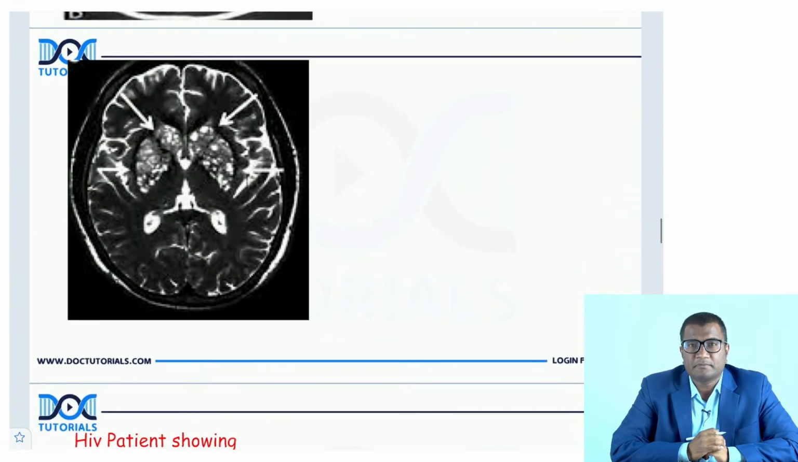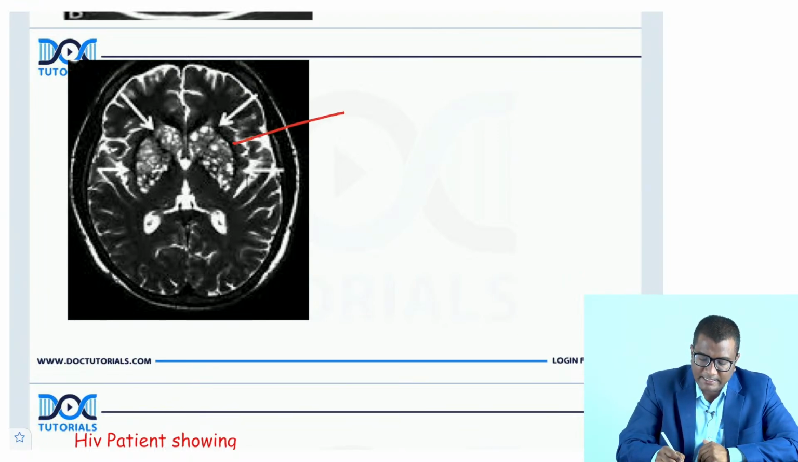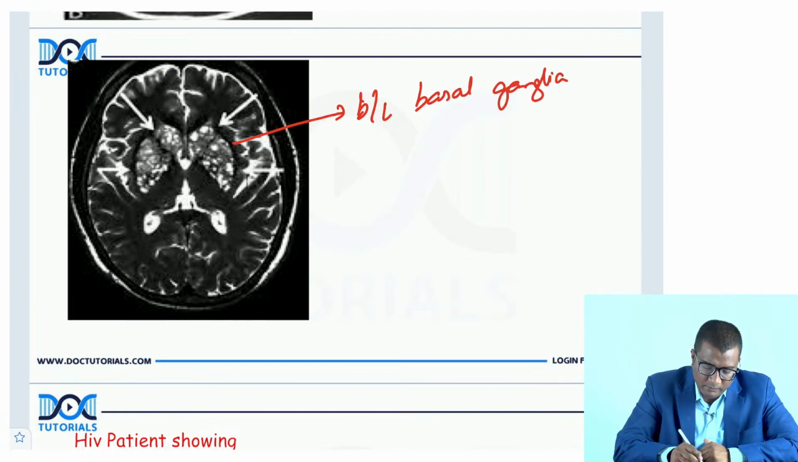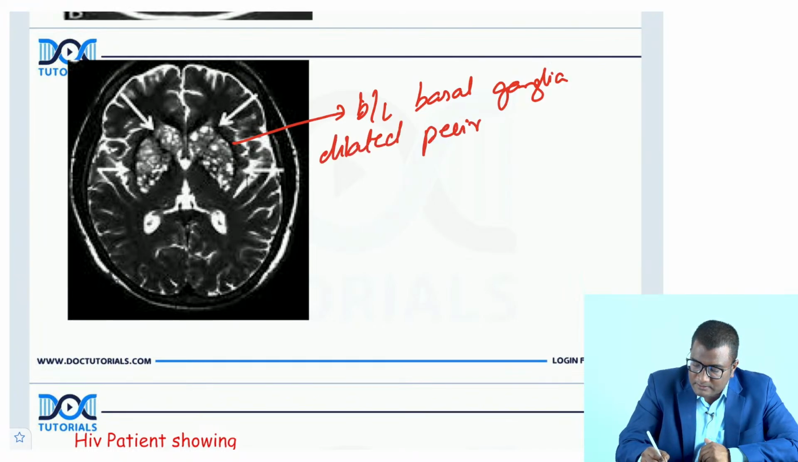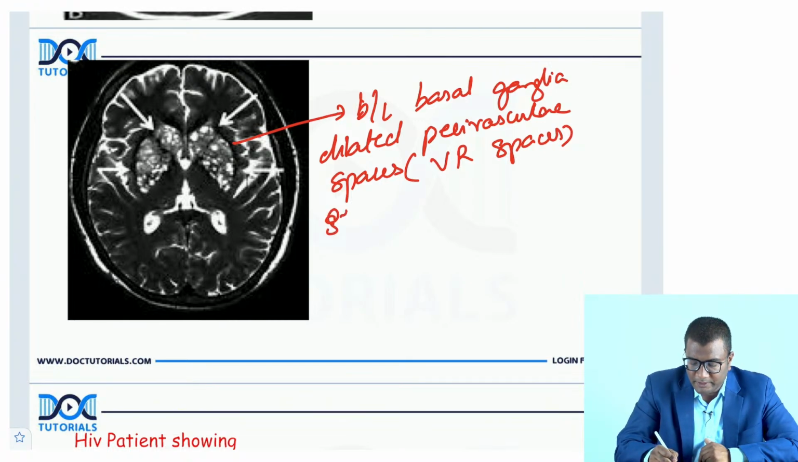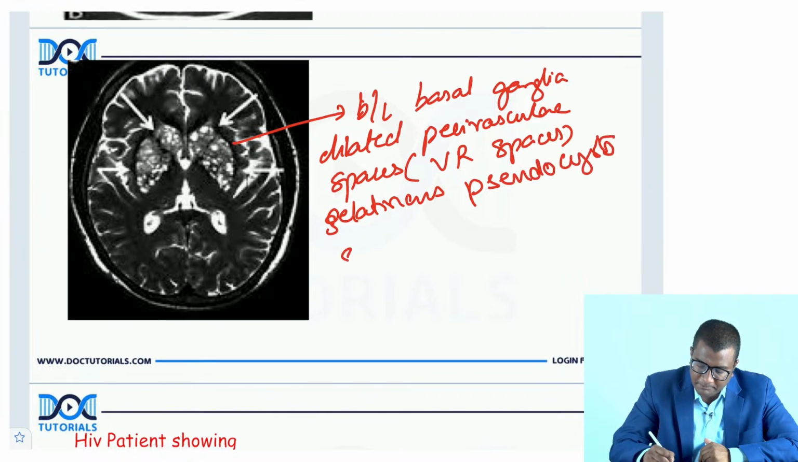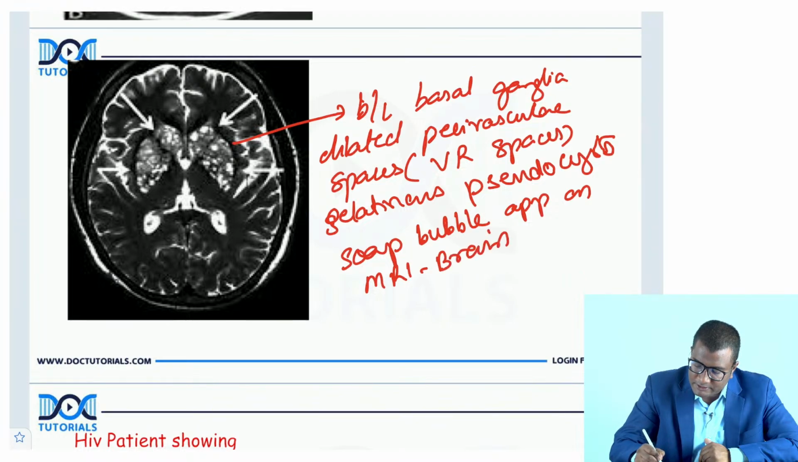Look at here. On this MR image, in the region of the basal ganglia bilaterally, they are showing dilated perivascular spaces. These are called Virchow-Robin spaces. And gelatinous pseudocysts would be there here. These give the appearance of a soap bubble. So you can see here this classic soap bubble appearance on MRI brain. This is suggestive of cryptococcosis, right?